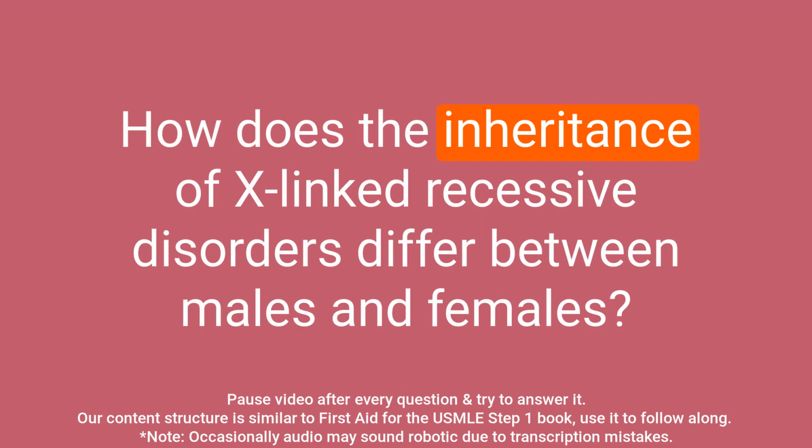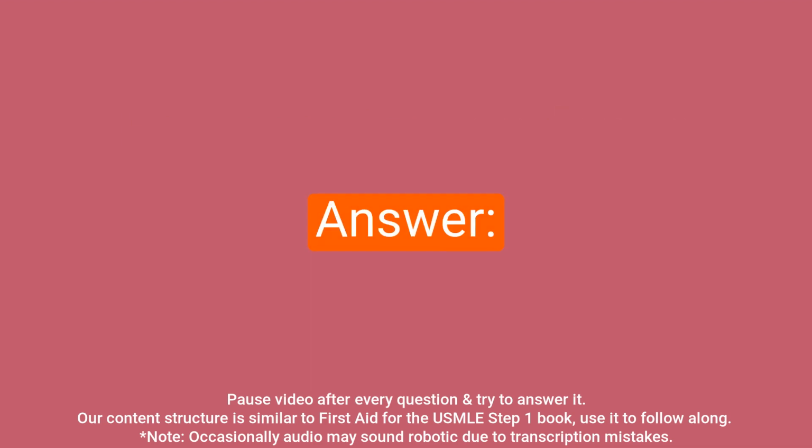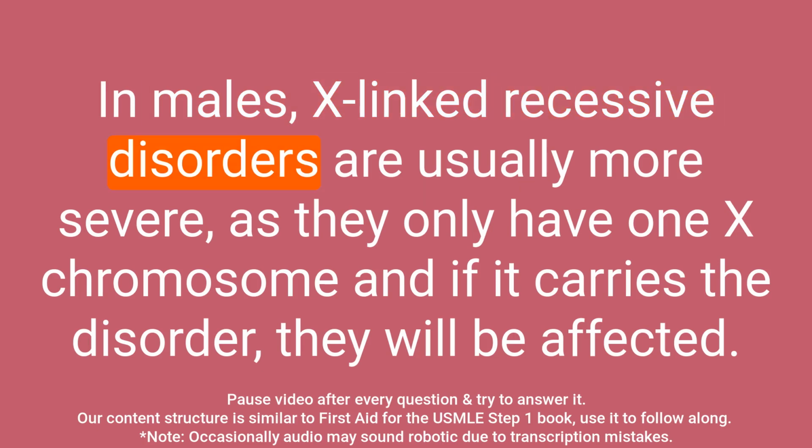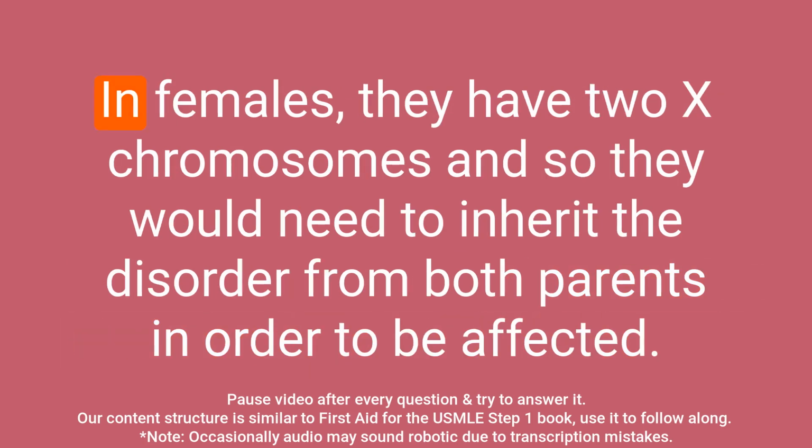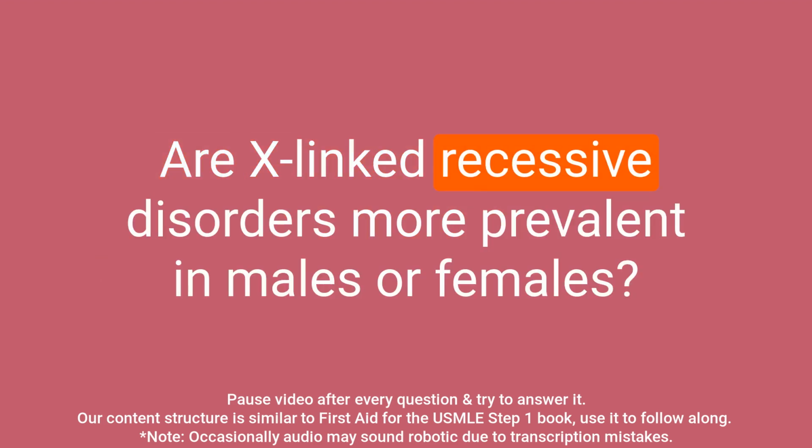Question: How does the inheritance of X-linked recessive disorders differ between males and females? Answer: In males, X-linked recessive disorders are usually more severe as they only have one X chromosome, and if it carries the disorder, they will be affected. In females, they have two X chromosomes, and so they would need to inherit the disorder from both parents in order to be affected.